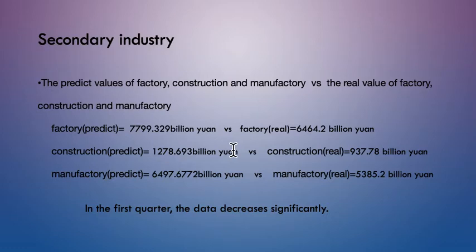And the added value of the manufacturing industry will be this number. Comparing the actual added value of these three industries with their predicted values, we can conclude that the actual added value of these three industries did not reach the average growth rate and shows a significant decreasing trend.